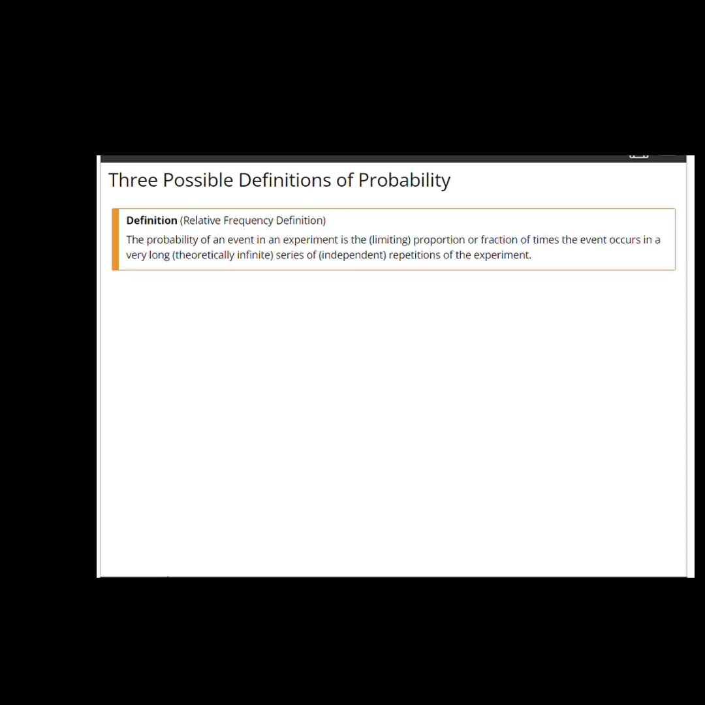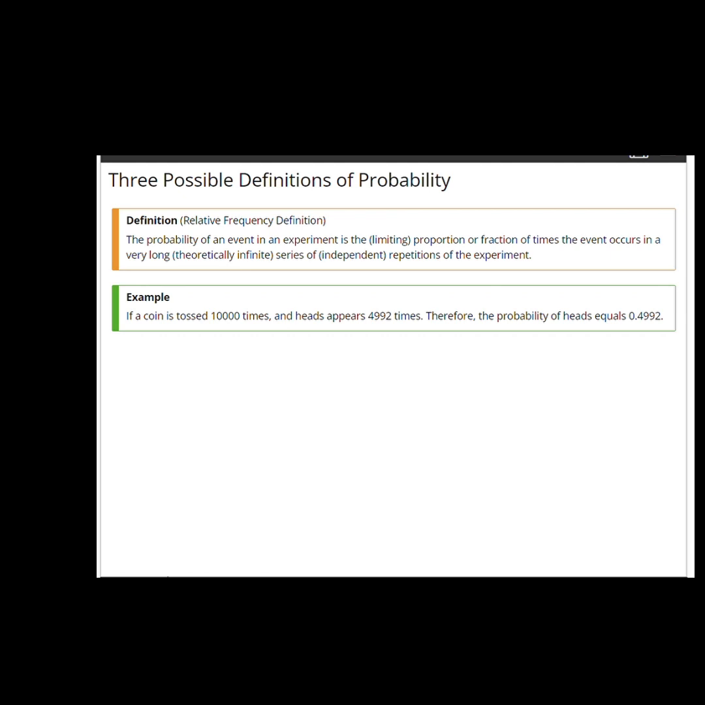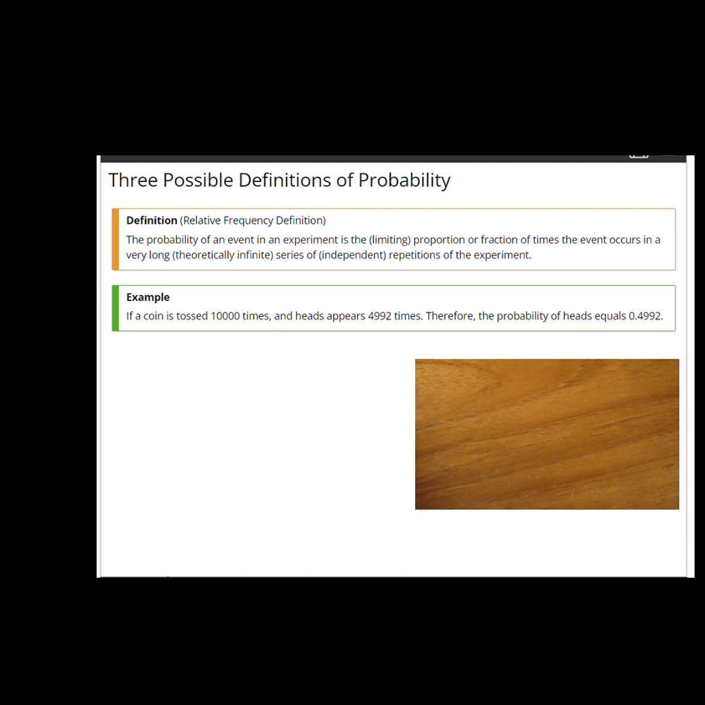The second definition was alluded to in the Random House as a frequency or fraction of times that the event occurs in a very long series of repetitions of the experiment. This is only usable, of course, if the experiment can conceivably be repeated. So, for example, if I'm interested in the probability of heads on a given coin, I tossed the coin 10,000 times, I obtained heads 4,992 times, and I will, by this definition, use, at least as an approximation to the probability of heads, 4,992 over 10,000.